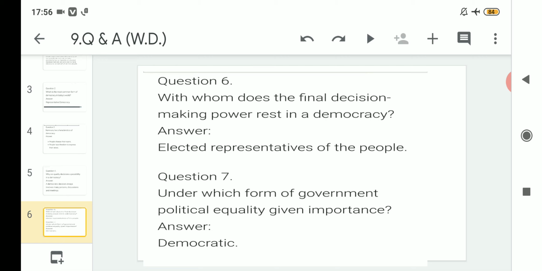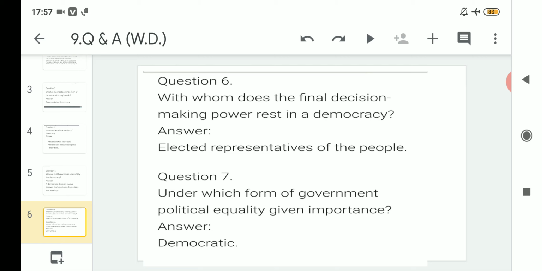If the reason is asked, take the example of India: any person from the age of 18 and above is given the right to vote, irrespective of their caste, religion, or whether they are male or female, Hindu or Muslim. That does not matter, they are given the right to vote.